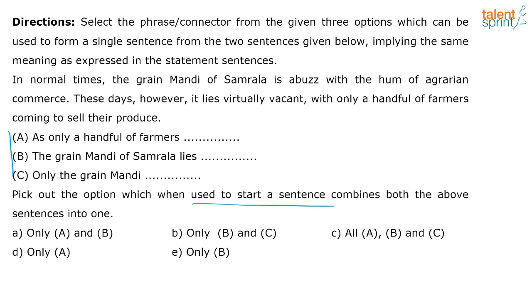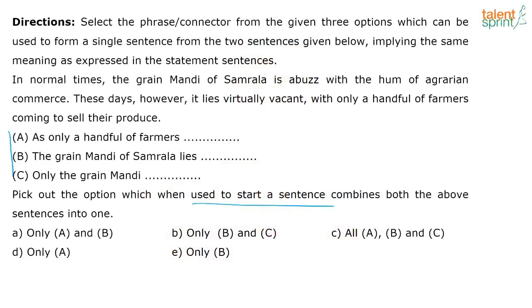Now try this one. Apply the same logic that we've done for the previous two questions and see if you are able to answer these. Just make sure it is meaningful. It's retaining the essence of these two sentences. Just ensure that is in place. So let's break down this question a little more, okay? So they're saying in normal times the grain mandi of Samrala. So we're talking about a particular city, right? A place, Samrala, right? So keep that in mind. So you understand the context, right?